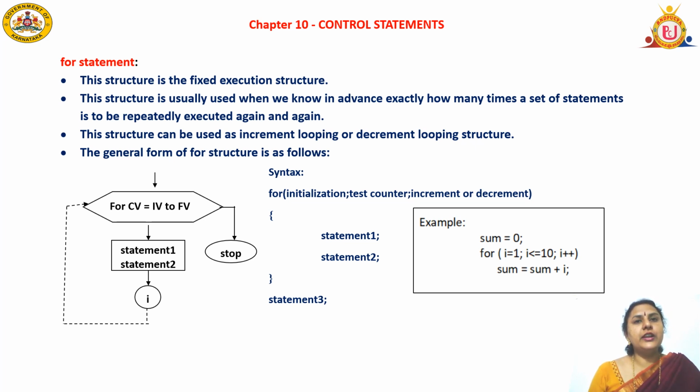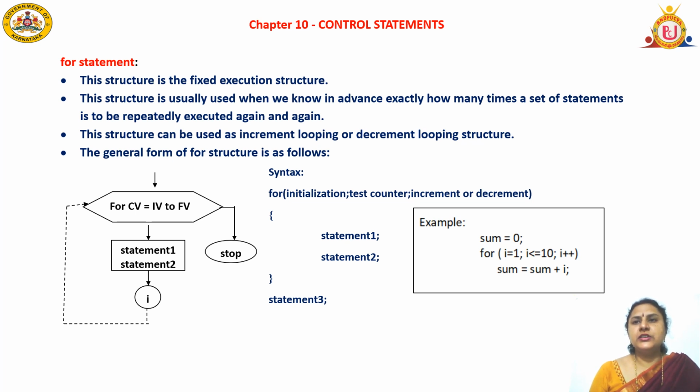Next, if the for condition is false, it will come out of the loop and statement 3 will be executed. Next, come to the flowchart pattern: counter value is equal to initial value to final value. If it is true, statement 1 and statement 2 will be executed. Next, it will go to the loop counter till the condition is satisfied or true. If the condition in the for loop is false, it will come to the false part and it will stop.